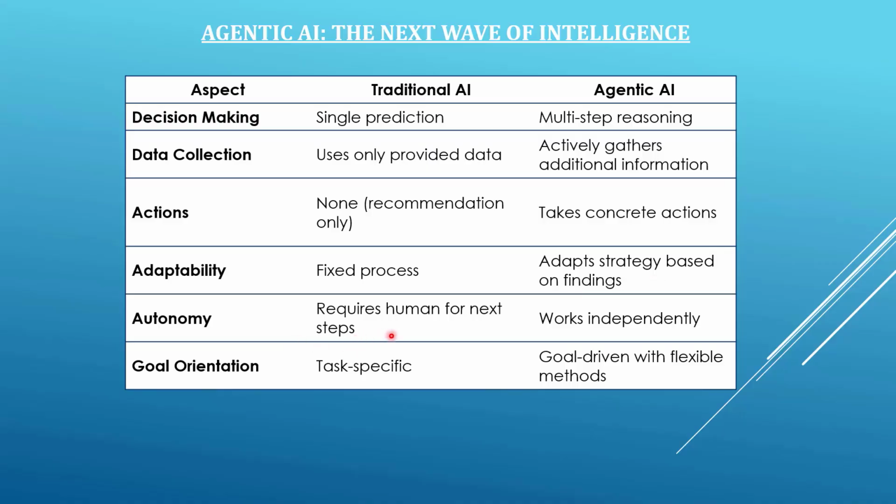There is no autonomy present in traditional AI. It required human intervention to make any decision, but agentic AI worked independently without any human intervention. We can conclude that the traditional AI was task specific. Its task was to check what the CIBIL score is based on a few defined rules. But agentic AI systems are goal-driven systems with decision making to make sound decisions.